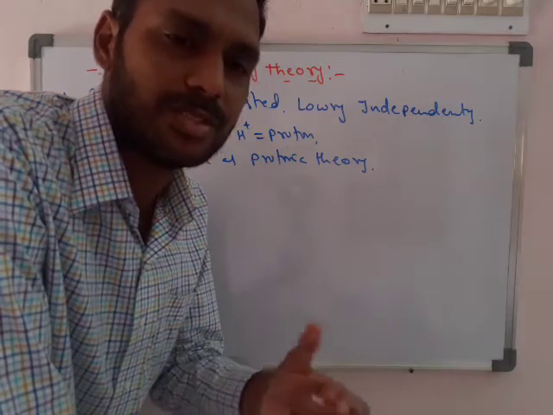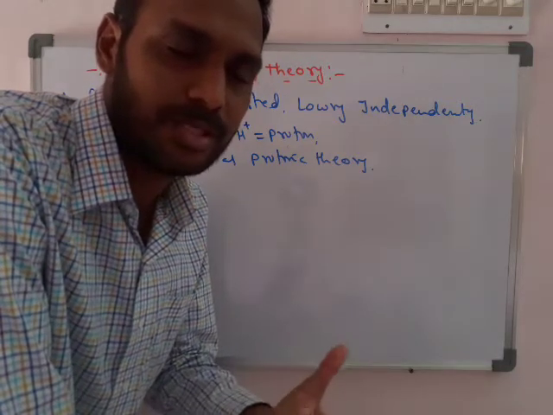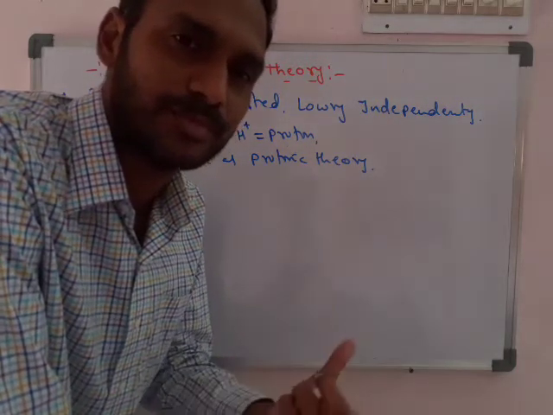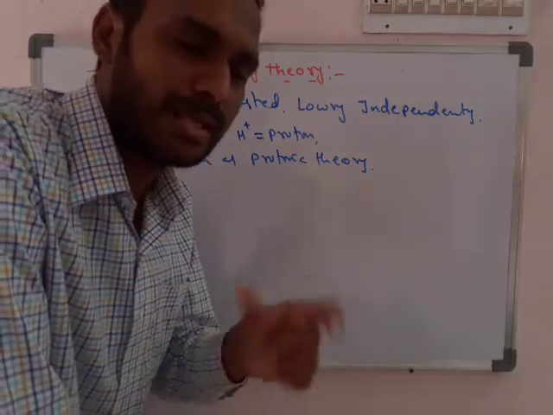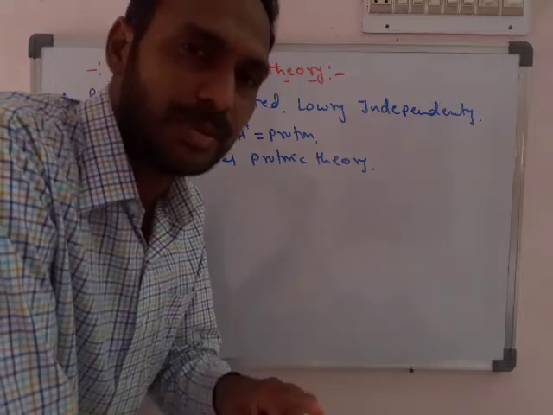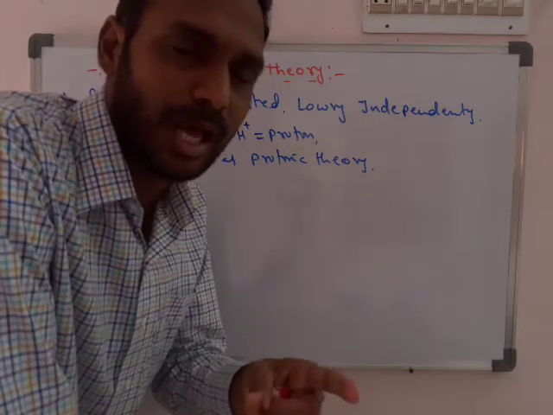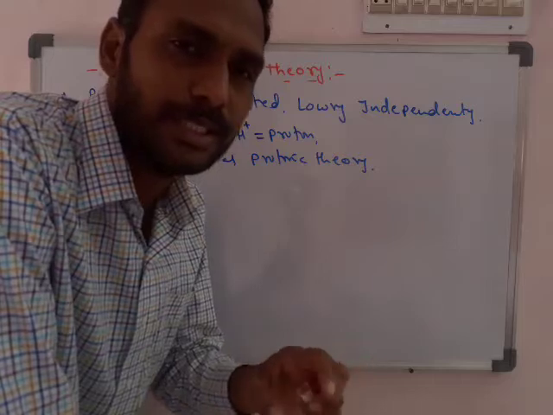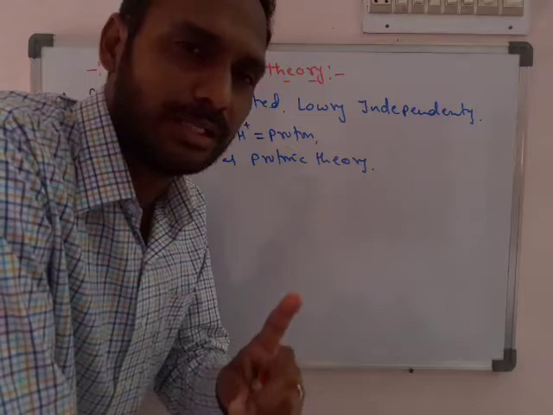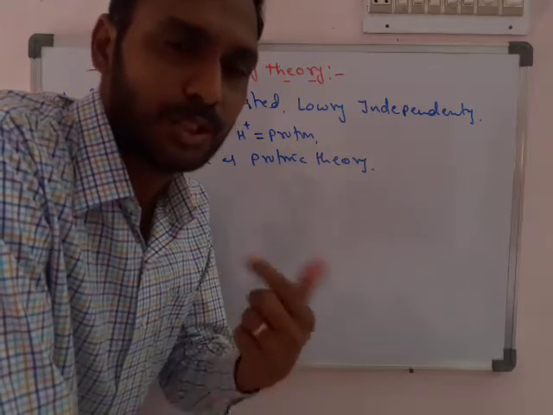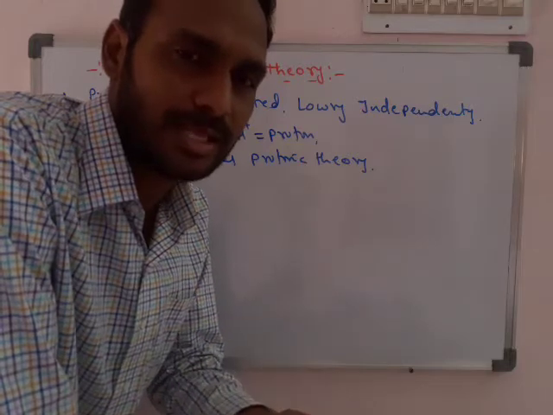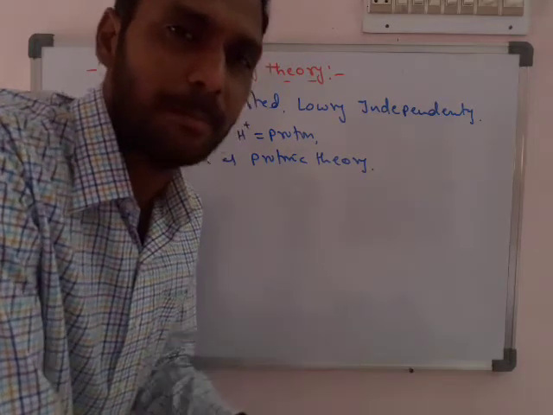The chemical species which are ready to accept or gain H plus ions are called bases. So both acid and base are defined in terms of H plus. In Arrhenius theory, acid was explained in terms of H plus and base in terms of OH minus. But here only H plus is taken as the criterion: an H plus donor is an acid, and an H plus acceptor is a base.